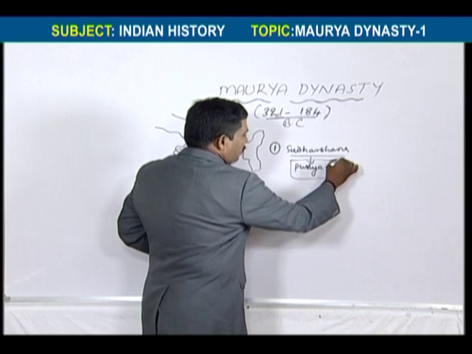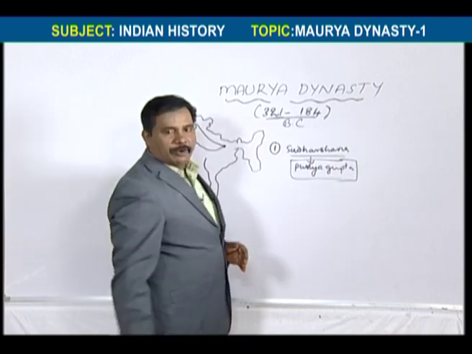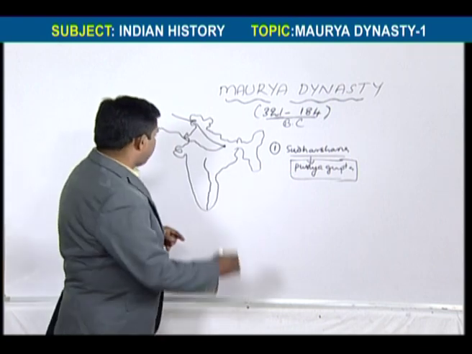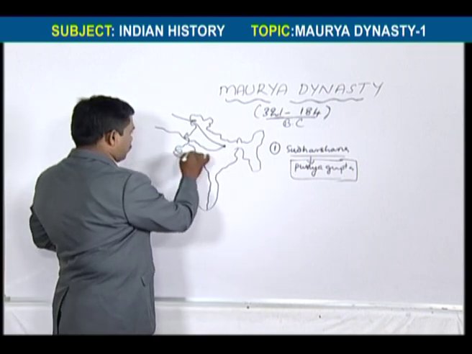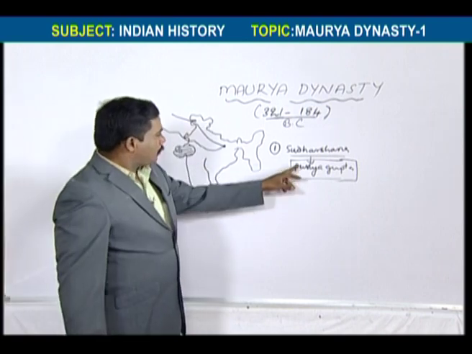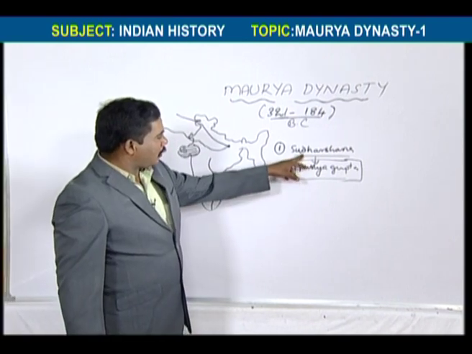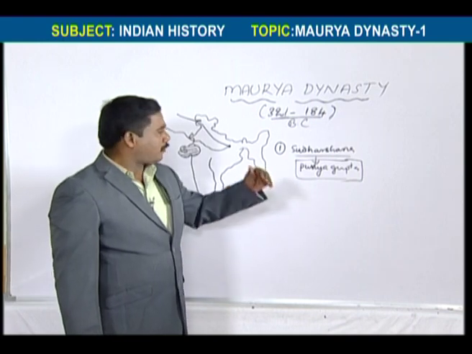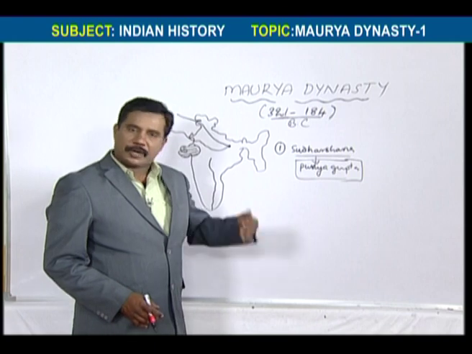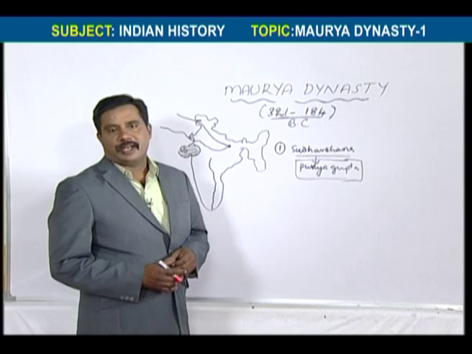Pushyagupta was the governor of Chandragupta Maurya, working as governor of the Saurashtra area. Here Pushyagupta built Sudarshana Lake. This is the first lake in India for cultivation, irrigation and drinking.